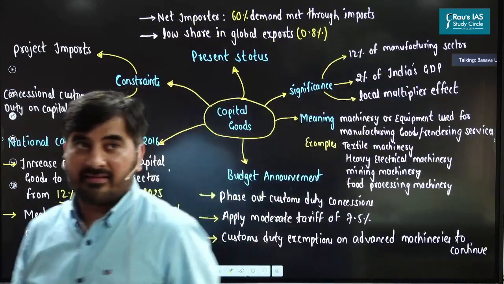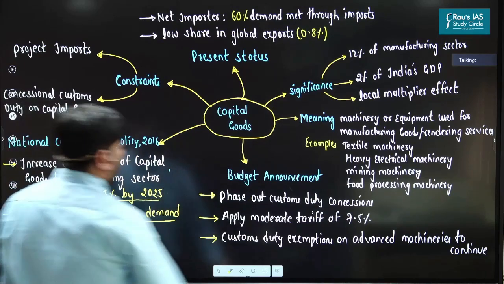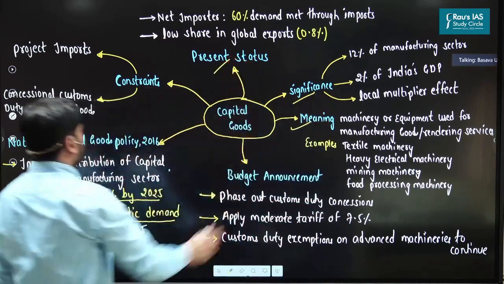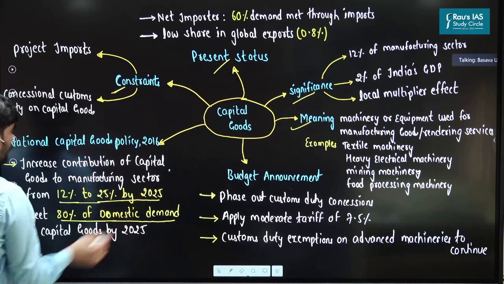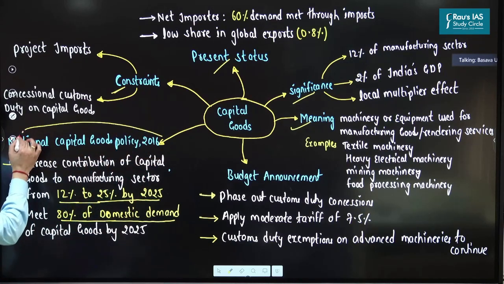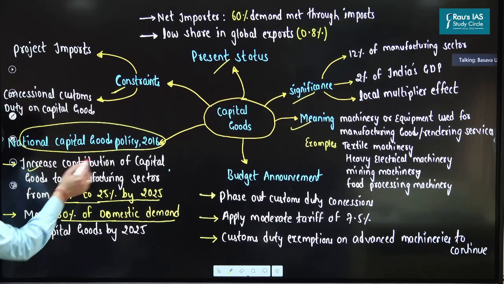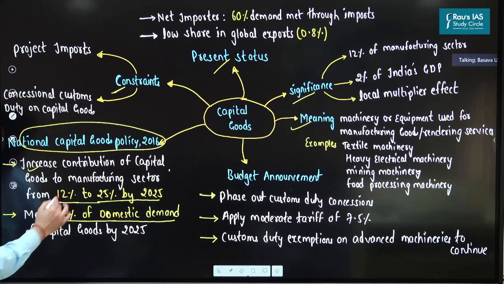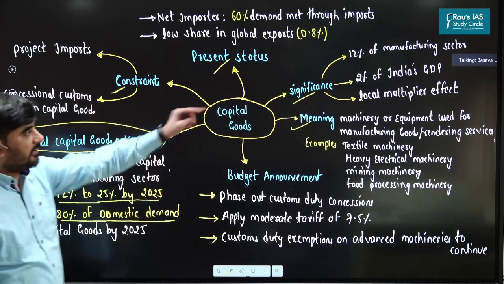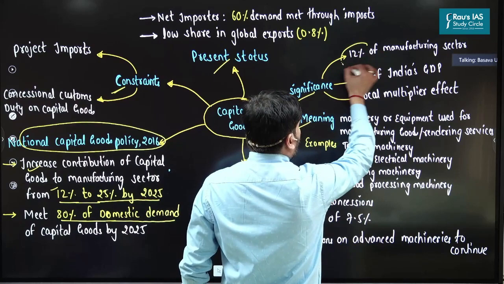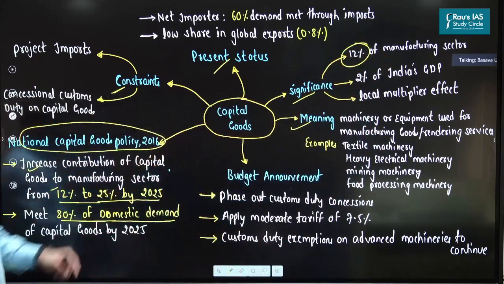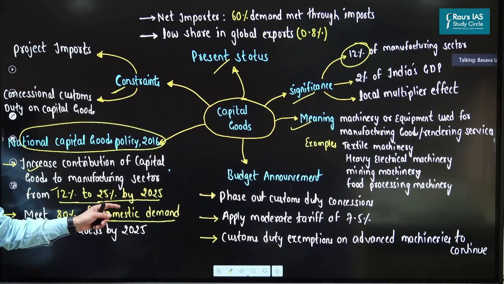So what the government has done here, you can see, I've discussed the meaning, significance, present status, and constraints. The government has come up with the National Capital Goods Policy 2016. Please have a look here. The main objective of the National Capital Goods Policy, which is important from the perspective of prelims, is first and foremost to increase the contribution of capital goods to the manufacturing sector from the present 12% to 25%. As I said, presently capital goods account for how much? 12%. So from 12%, we want to increase it to 25%.